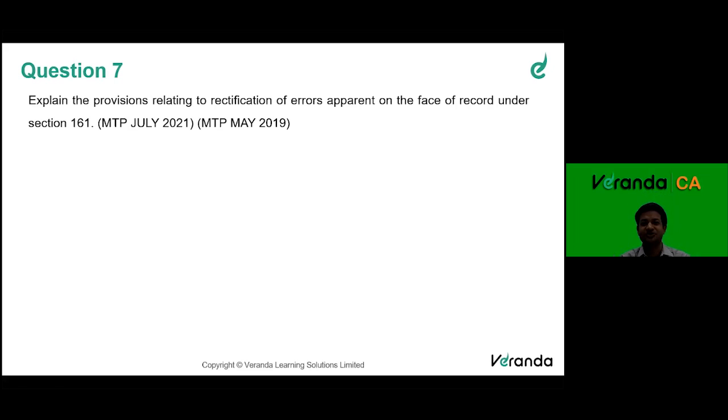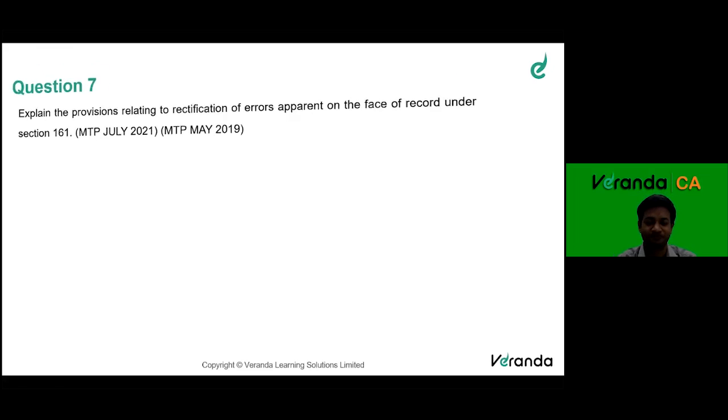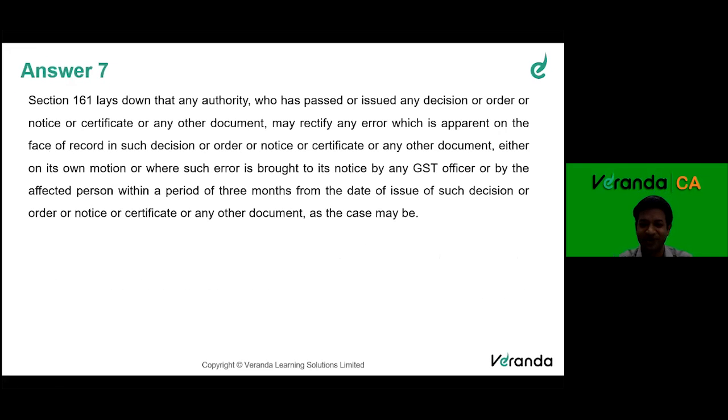So coming to this question, rightly said by Ravi, section 161 lays down that any authority who has passed or issued any decision, order, notice, certificate or any document may rectify any error which is apparent on the face of the record in such decision, order, notice, certificate or other document.